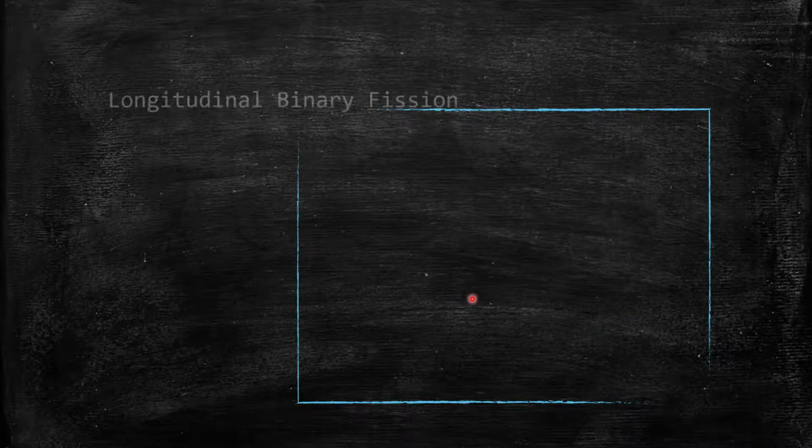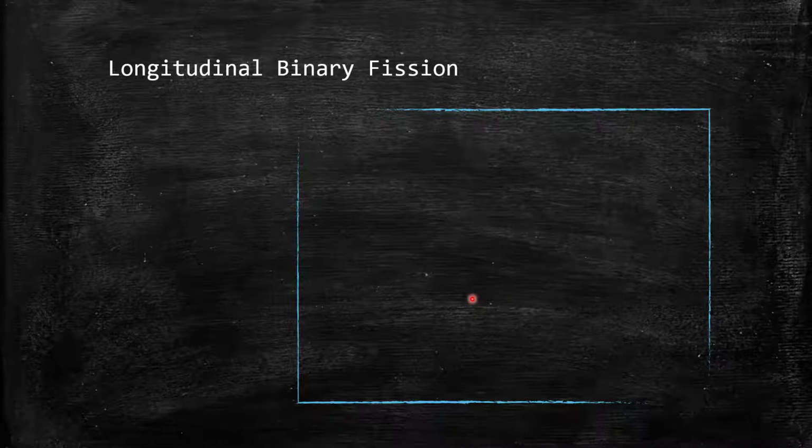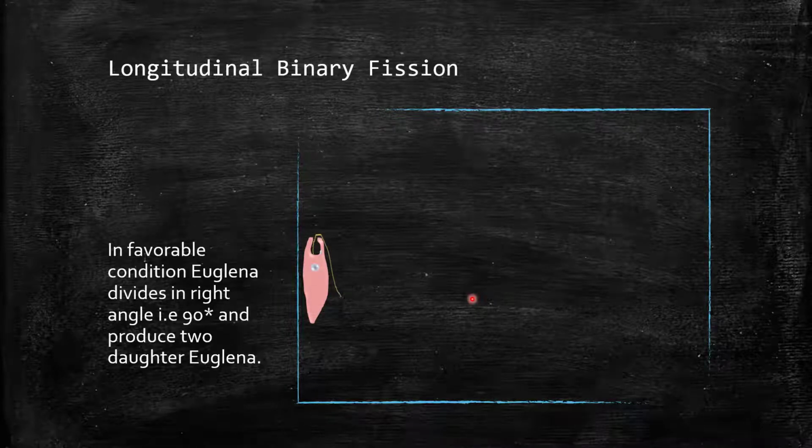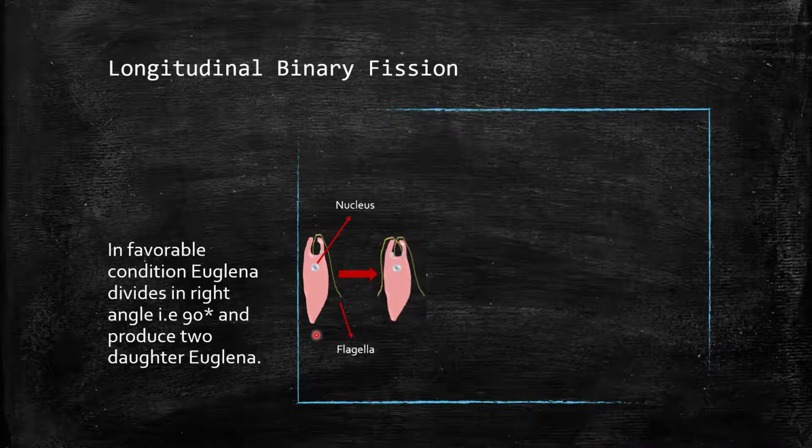Next, we are going to talk about longitudinal binary fission. Here, in favorable condition, euglena is divided at a right angle, that is a 90-degree angle, producing the daughter cells. First, the flagella and the nucleus are going to multiply, and the cell is making a longitudinal furrow.